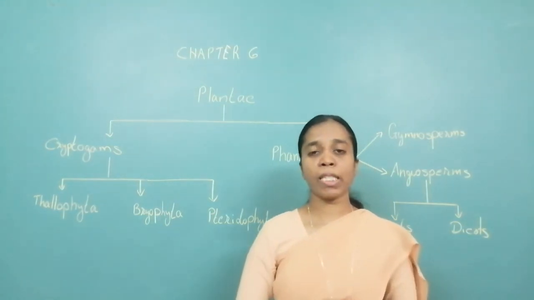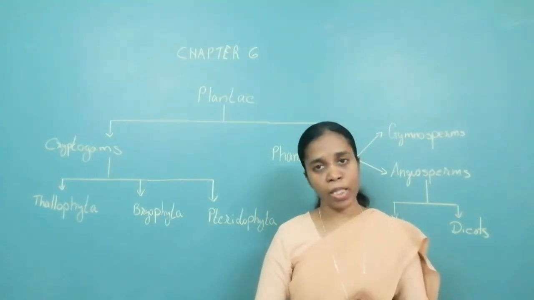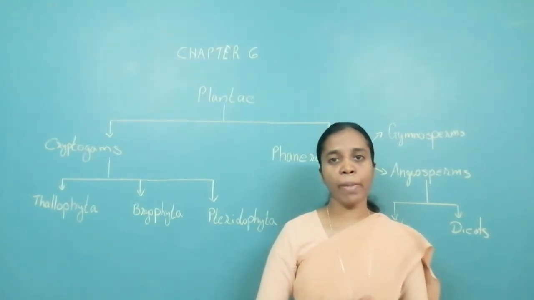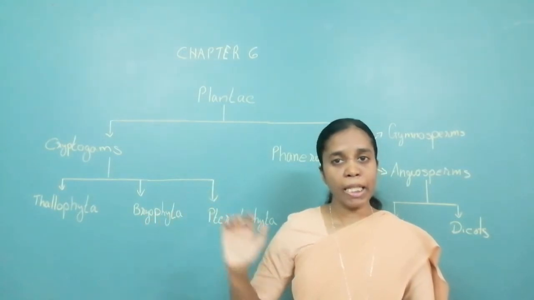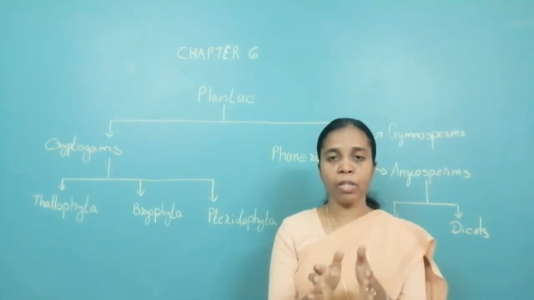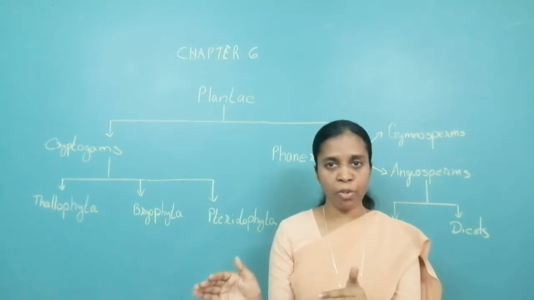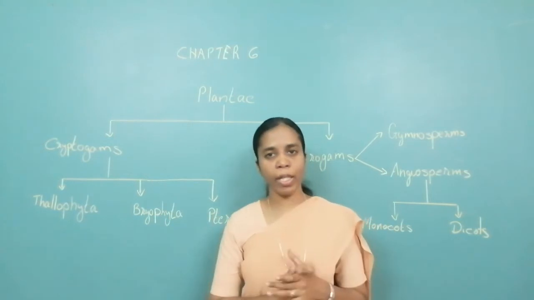Now these ferns reproduce either asexually or sexually. Asexually by spore formation and sexually by gamete formation. The Pteridophyta have a properly developed body into root, stem and leaf, but they do not bear flower. That is why they come under cryptogams.